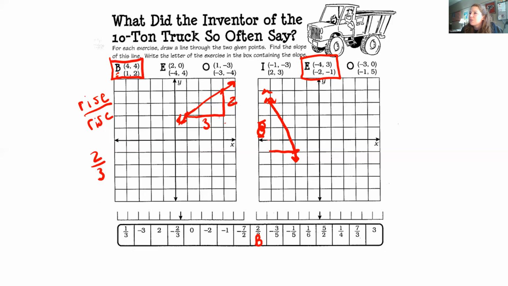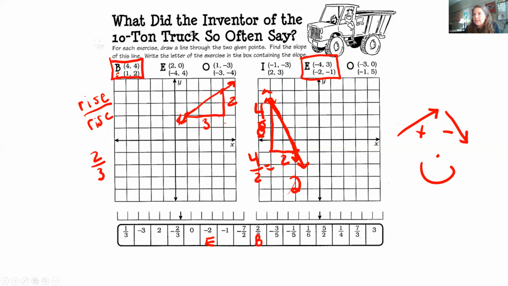So now my rise is not 5. It's 1, 2, 3, 4, and it's still 2 here. So 4/2. Well, what is 4 divided by 2? 4 divided by 2 is 2, but now, like I said earlier, I have a +2 and a -2 right here. You have to pay attention. This line goes down and to the right. That's a -2, so -2 is E. So if you have a positive slope, it goes up and to the right. If you have a negative slope, it goes down and to the right.